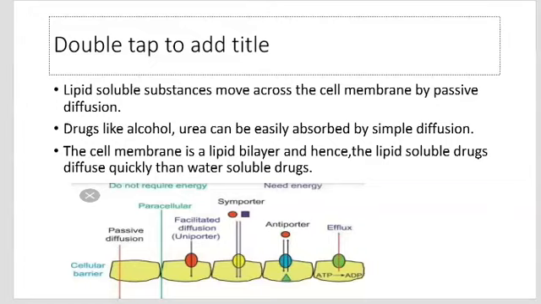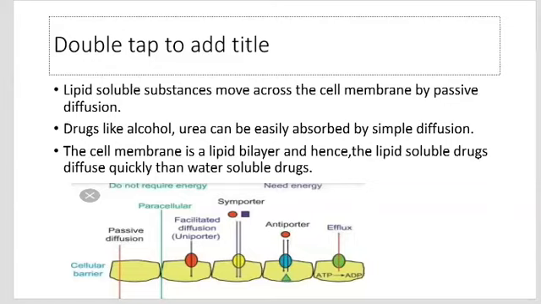The cell membrane is a lipid bilayer, and hence the lipid-soluble drug diffuses more quickly than the water-soluble drug. As the non-ionized form of drug is lipid-soluble, the cell membrane is more permeable to non-ionized drug than the ionized water-soluble drug. In short, simple diffusion is the major process of absorption. More than 90% of drug is absorbed by simple diffusion. It is a non-ionic diffusion.